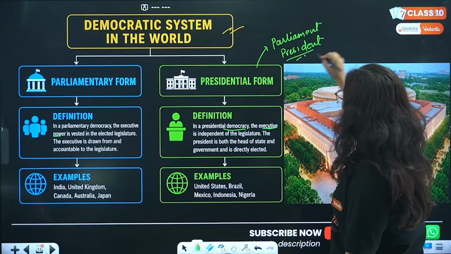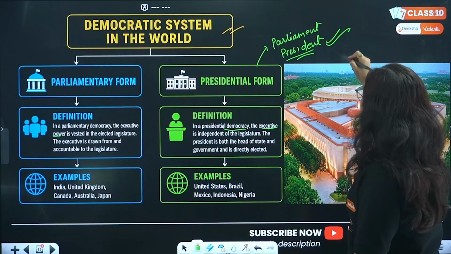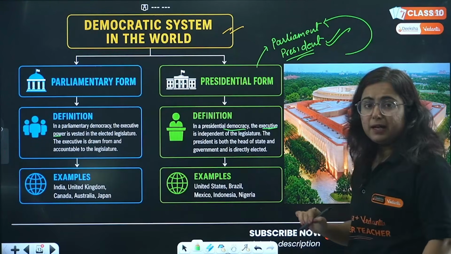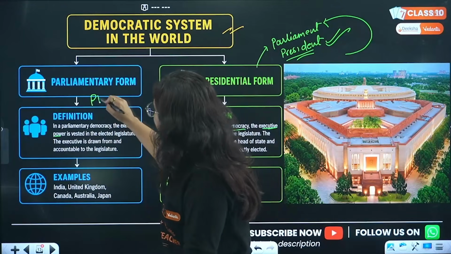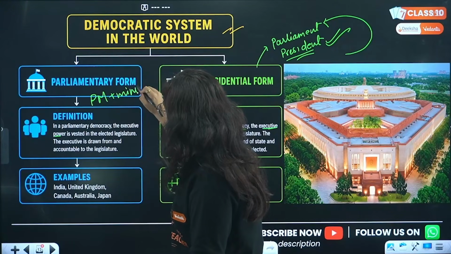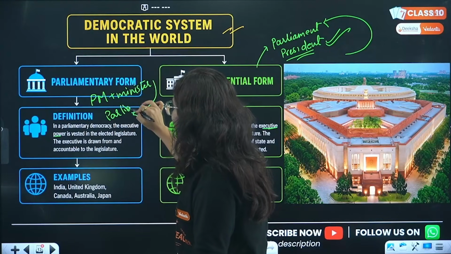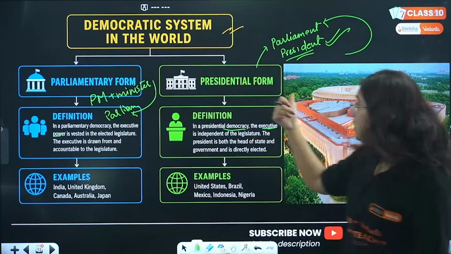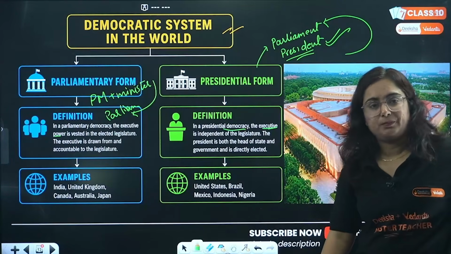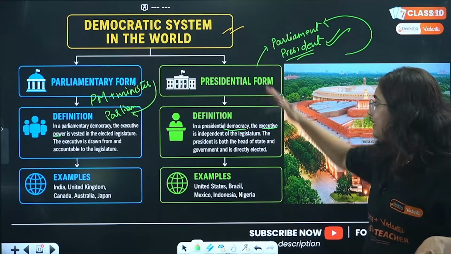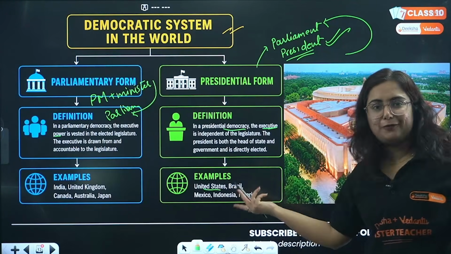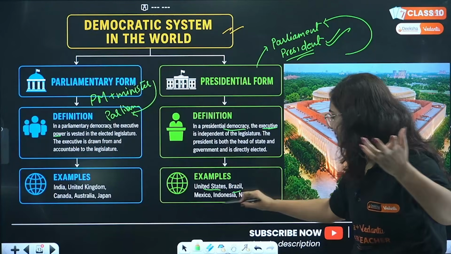But president has the powers. President is not answerable to the parliament. But here, Prime Minister plus his ministers are answerable to the parliament. So, who is supreme here? Parliament. Who is supreme here? President. Now clear with this point? Examples of presidential are like US.